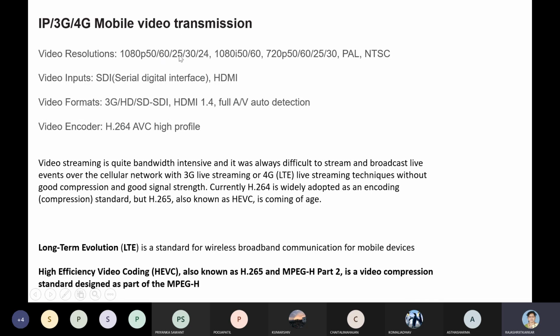So this describes the standard. The second resolution is 1080 interlaced scanning with 50 hertz or 60 hertz. Again you have 720, that is progressive scanning, again 50 hertz, 60 hertz, 25 frames or 30 frames. And the standards which are being used are the PAL standard and the NTSC standard for transmission. Is it clear?